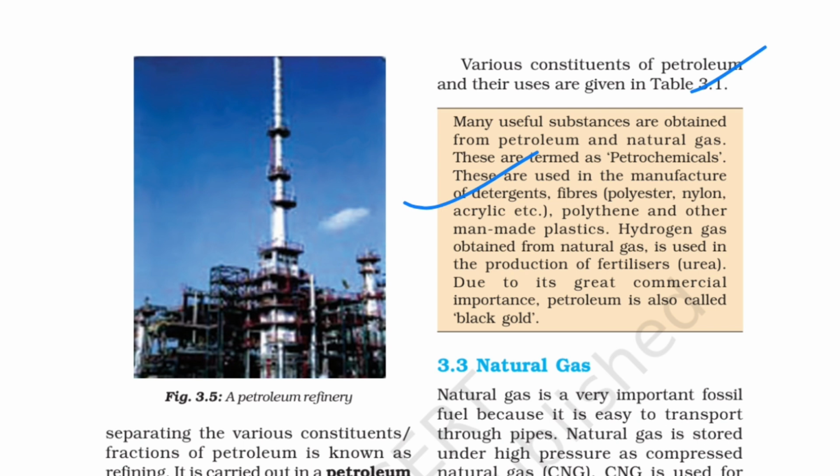Then polythene and other man-made plastics. Hydrogen gas obtained from natural gas is used in the production of fertilizers such as urea. Due to its great commercial importance, petroleum is also called black gold. Now let's talk about natural gas.